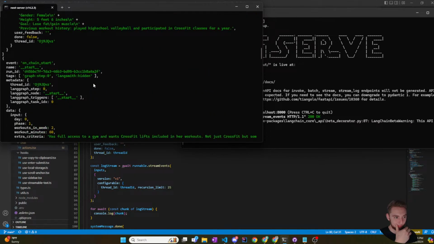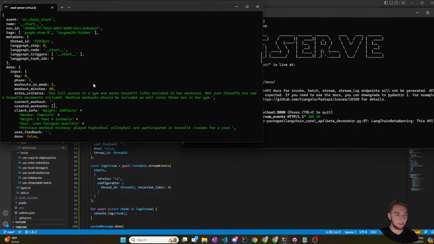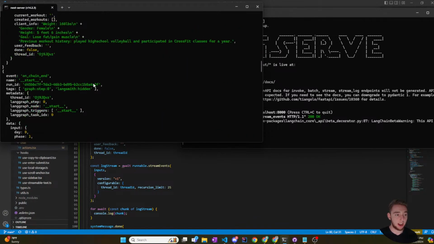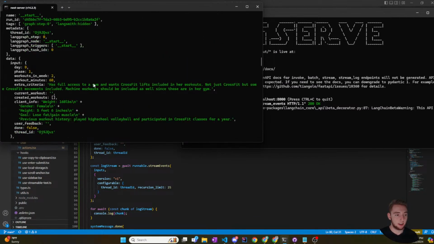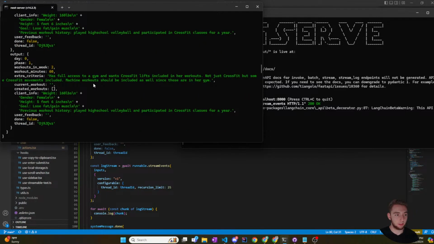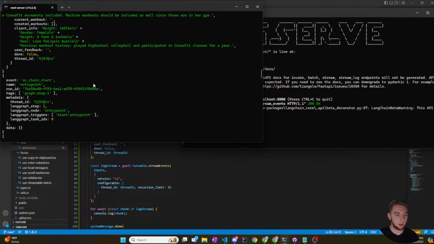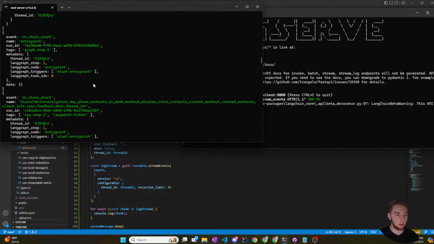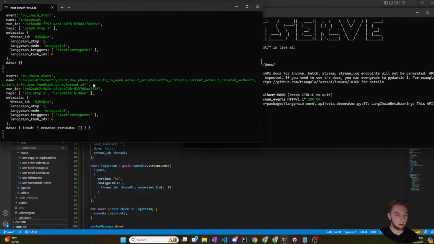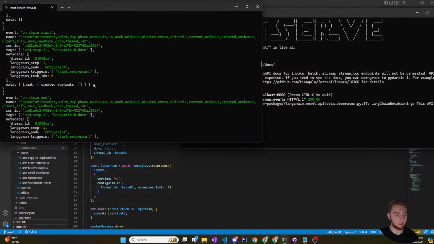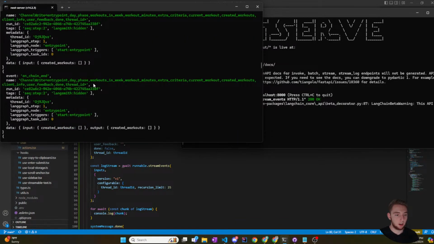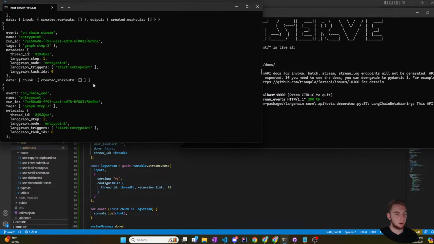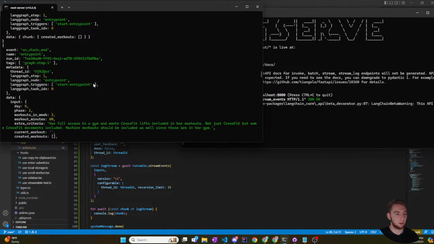Okay. So the chain started. Cool. Chain ended. Outputs. Okay. Chain started. Chain started. This is way different than the Python endpoint. On chain stream.